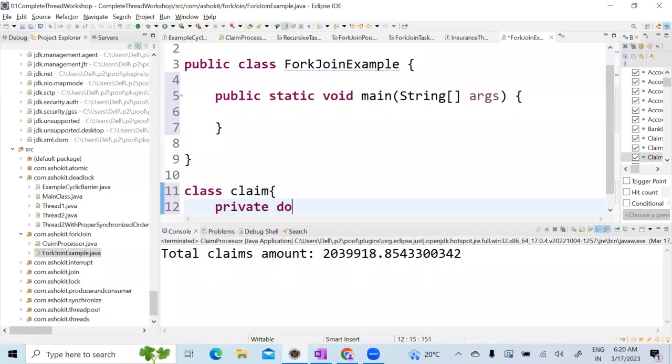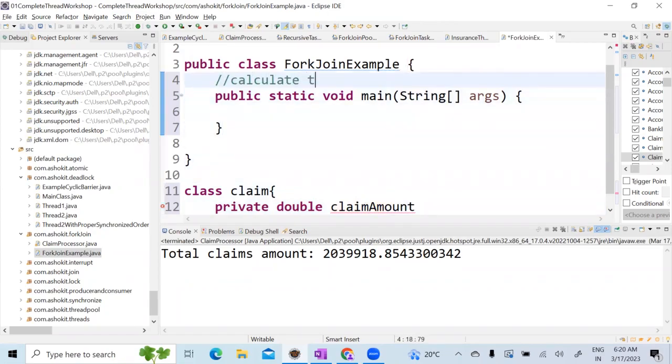Private double claimAmount. So what is the use case I'm doing now? Calculate the sum of all the claims for an insurance company.